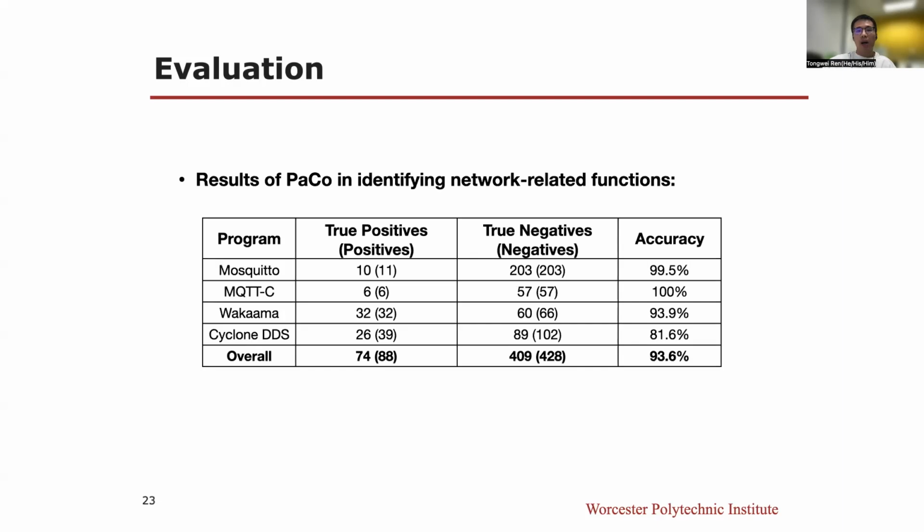The results of Protocol in identifying network-related functions are shown in the below table. Overall, Protocol achieves larger than 93% accuracy. Analysis of mistakes indicates that they occur due to mislabeling of the corresponding structs.